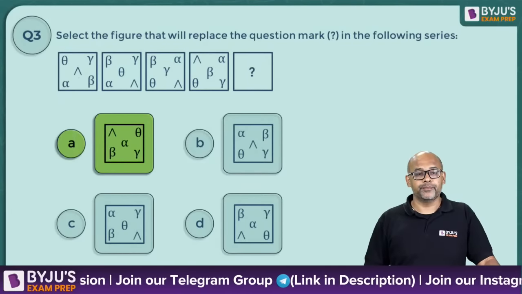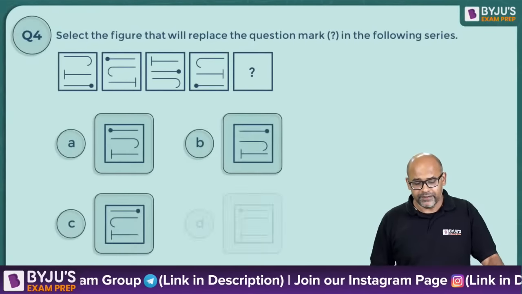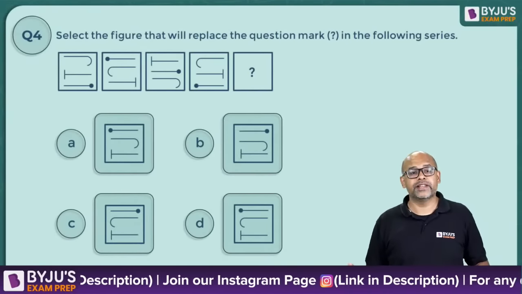Option is A. Next question. Very simple. Please quickly, 20 seconds.